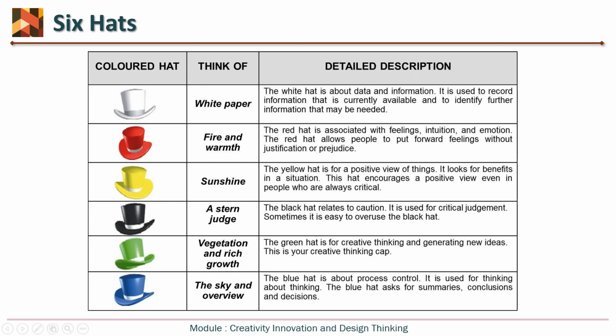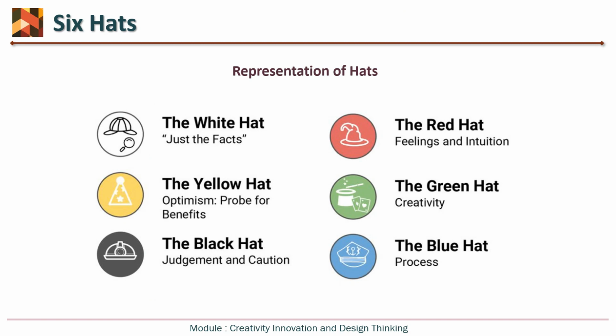So again, in a summarized manner, we will recollect what is the representation of various hats. So white hat is about the facts and information, red hat is about feeling and intuition, yellow hat is about optimism and positivity, green hat is about creativity and generation of new ideas, black hat is about judgment and caution, and blue hat is about process implementation.